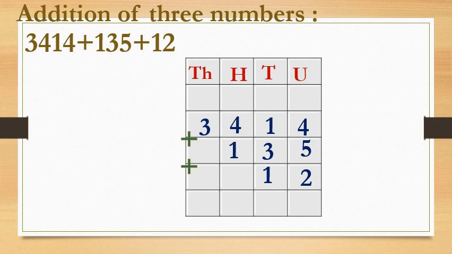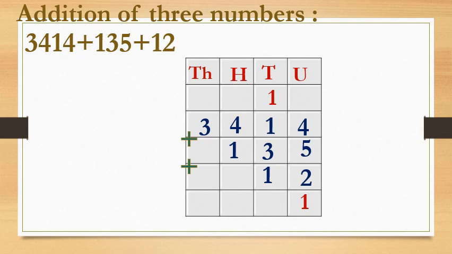Now we will add. Again we start from unit place. Here 4 plus 5 plus 2 is 11. Correct? 1 we will write in the unit place and 1 is carried over to the tens place. Now you know why we do like this. Correct? Okay.